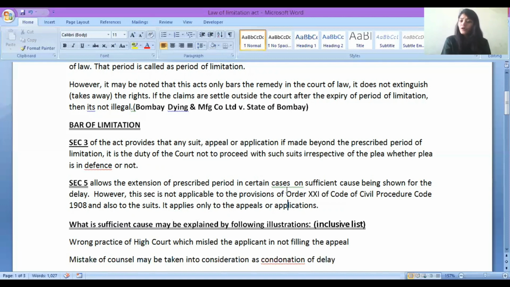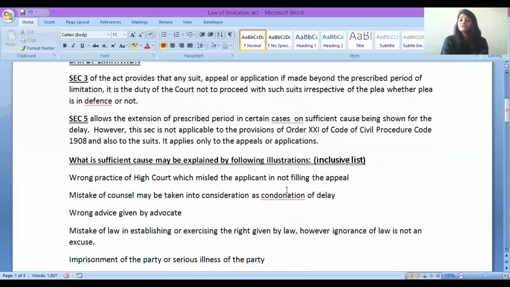Well, now there are a few examples of what will be called sufficient cause. What is sufficient cause? For every person, the definition of sufficient cause may be different. Everybody will treat sufficient cause in a different way. So there are a few illustrative examples. This is only an inclusive list. This is not exhaustive. There can be many examples, many illustrations, many situations depending on case to case.